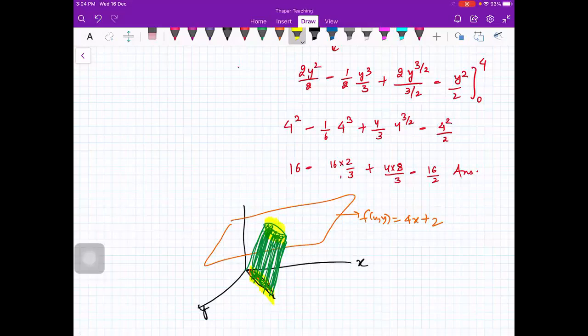So plane, and on the region R, you will draw a cylinder, not a right circular cylinder, but a kind of cylinder. And with this integral, we are computing the volume of that cylinder. Got it? Okay. More doubts? Somebody was asking. Ask me, please.